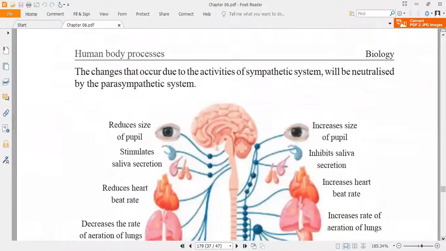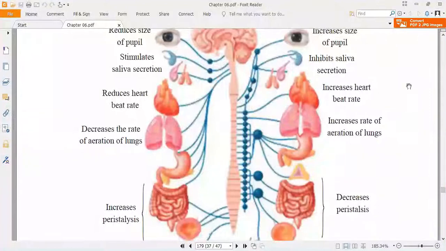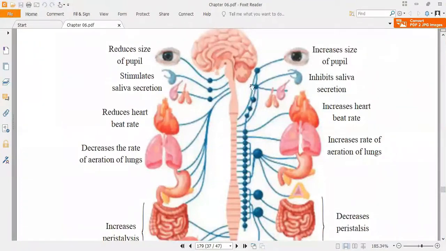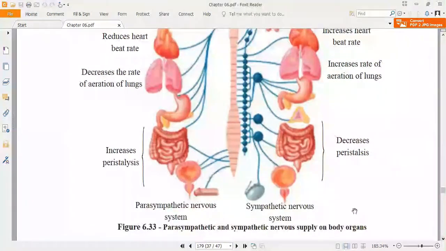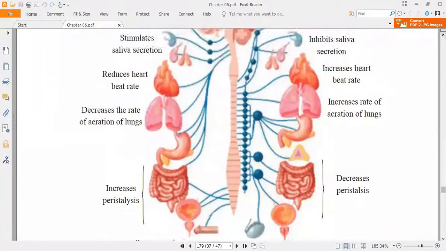So you can see the pictures. Here the nerves arise from the central nervous system and are supplied to the internal organs. On this side is the sympathetic nervous system, and here the parasympathetic system, with the opposite effects.